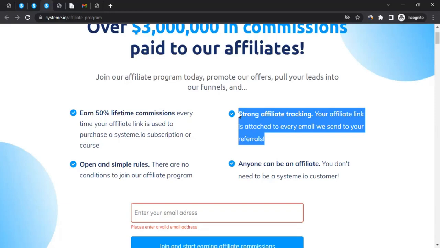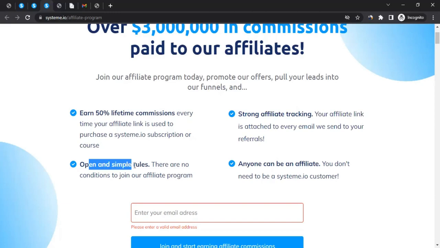And not only that, let's say you brought 100 users to them, whenever they send emails to those 100 users, they will ensure to keep your tracking links in those emails. That means if they make a purchase, you'll get the commission anyway. So all you have to do is bring users to systeme.io, and they will remember those users. Anytime they make a purchase through the emails that Systeme sent to them, you'll be entitled to get commission.